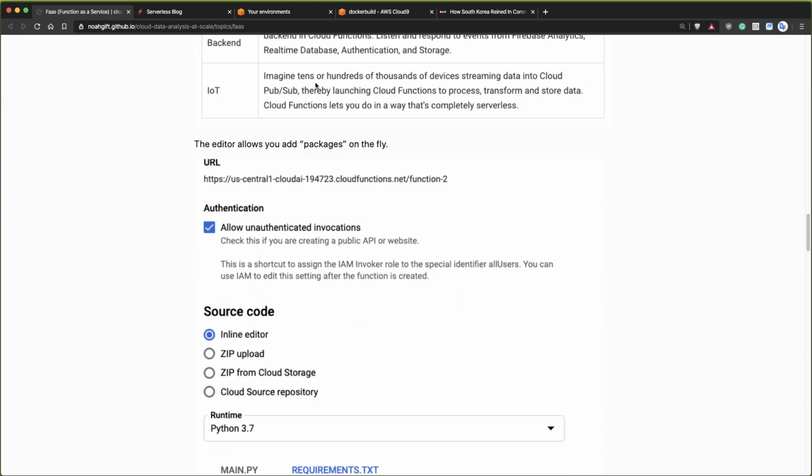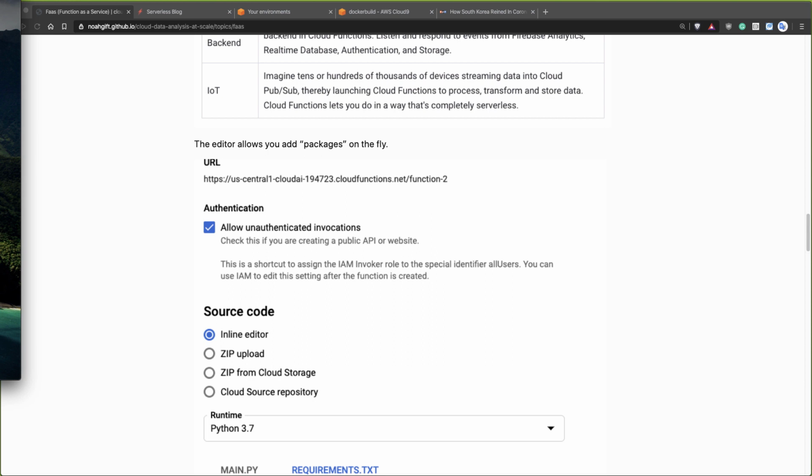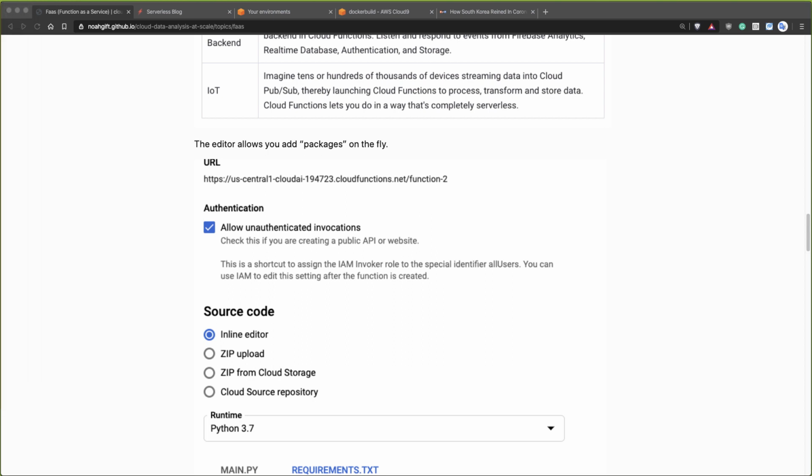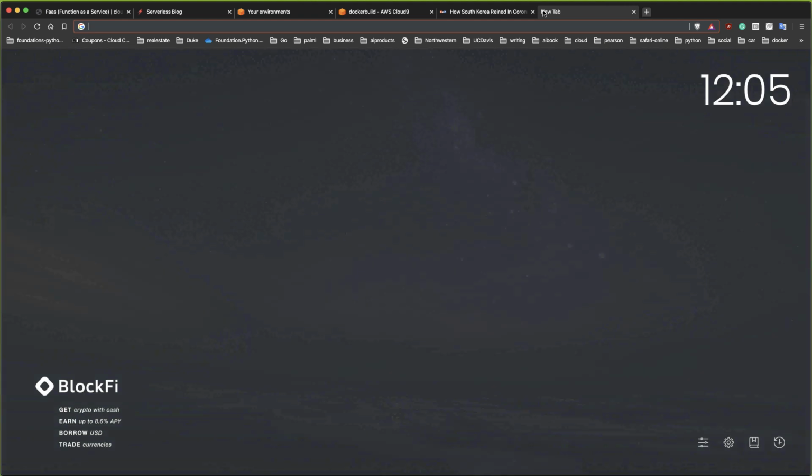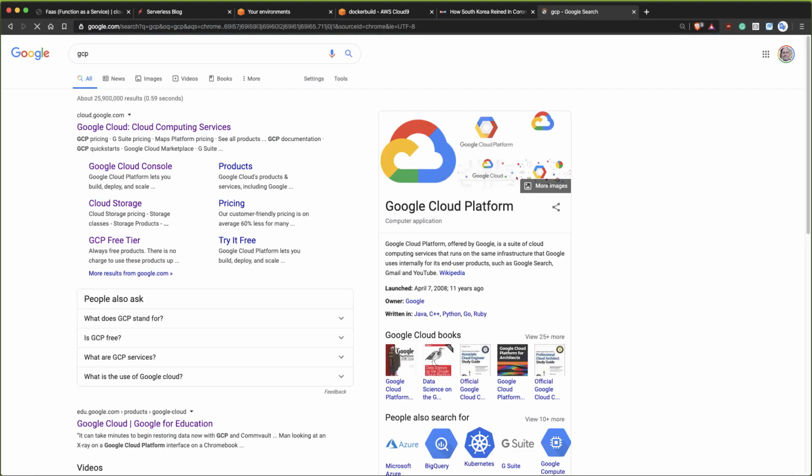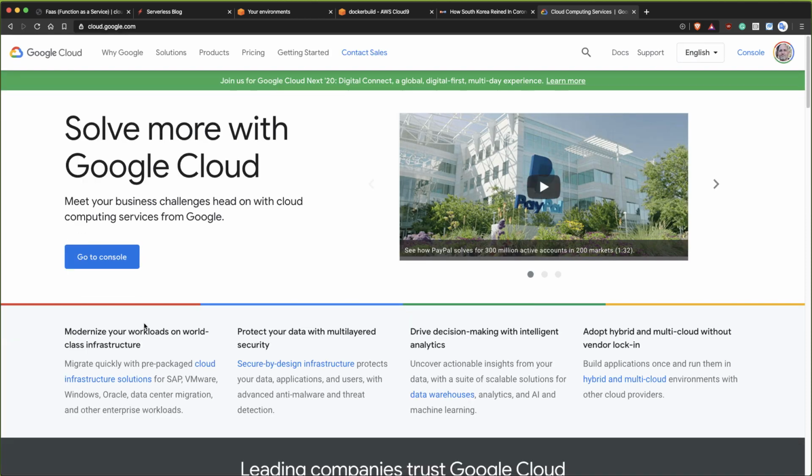So what I'm going to do next is get into the GCP cloud real quick, and go over here and spin this thing up. So let's go to GCP. What I'm going to do here is go through a tutorial of how you would use Google Cloud Functions and actually do something that's somewhat useful with Google Cloud Functions.